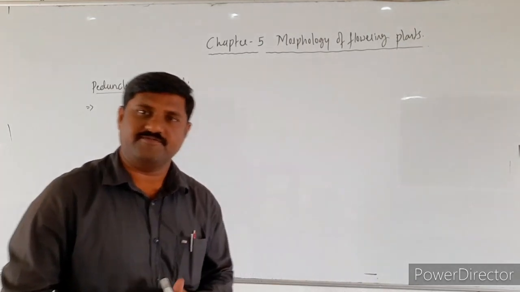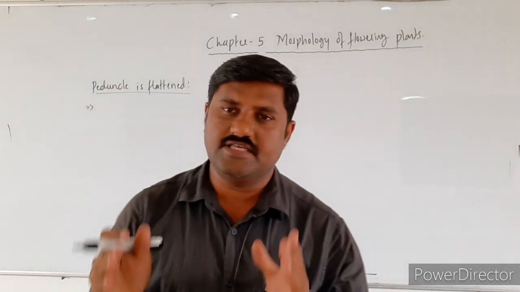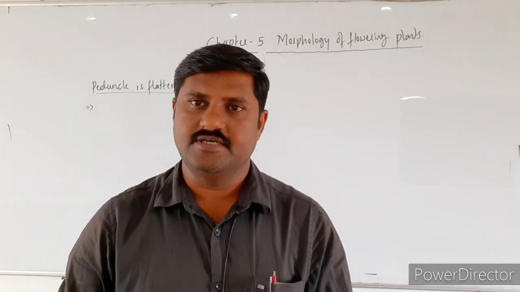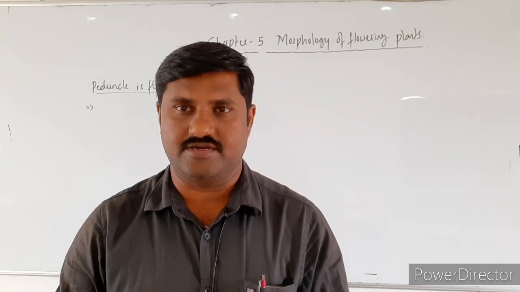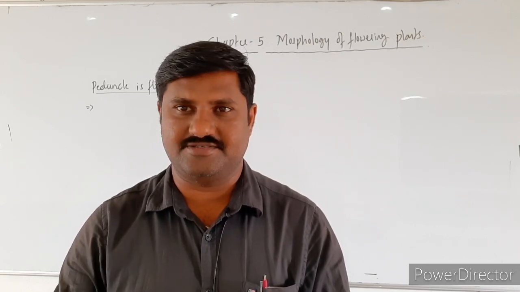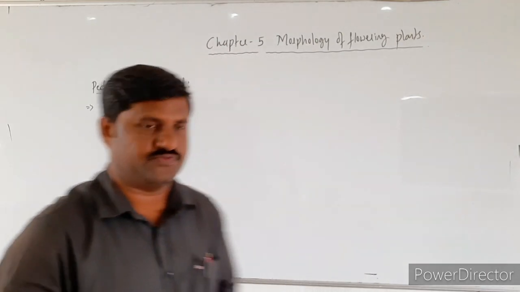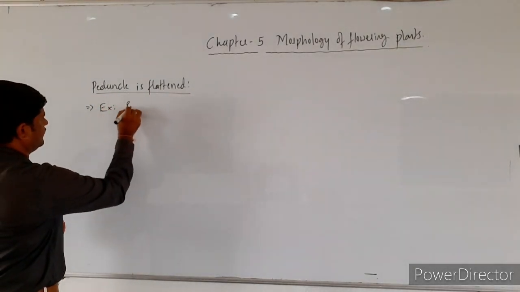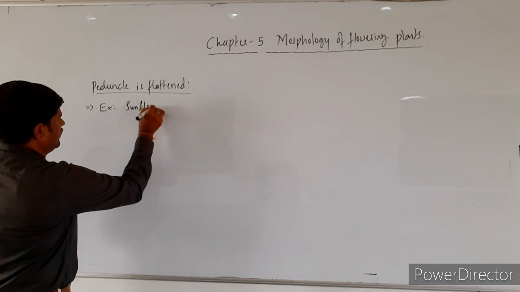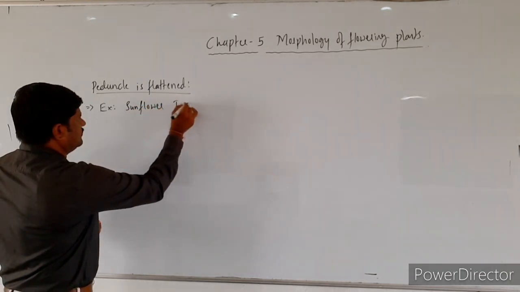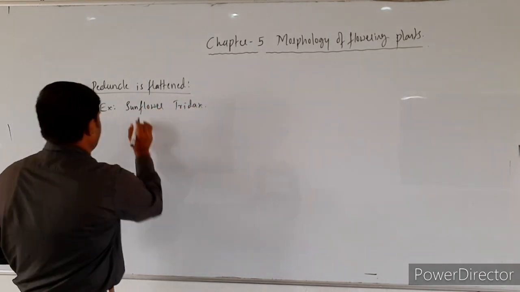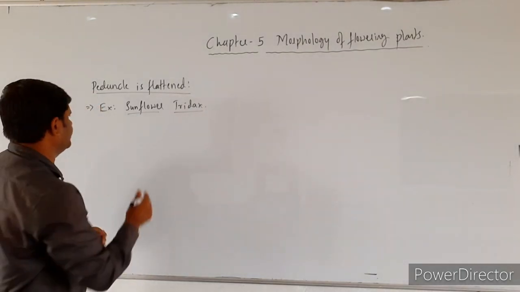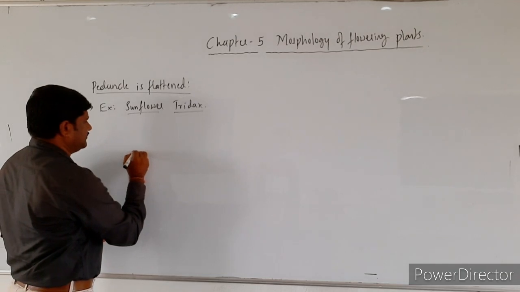The best examples for this one are Asteraceae family members, such as sunflower and tridax, right? Sunflower as well as tridax are the best examples for this one. In sunflower, what happens?